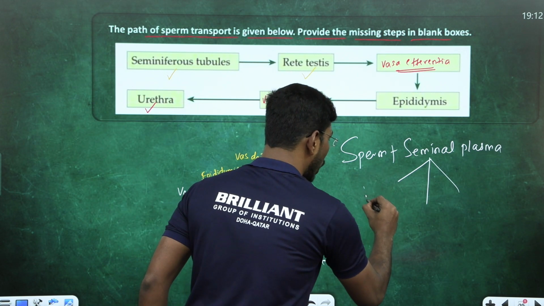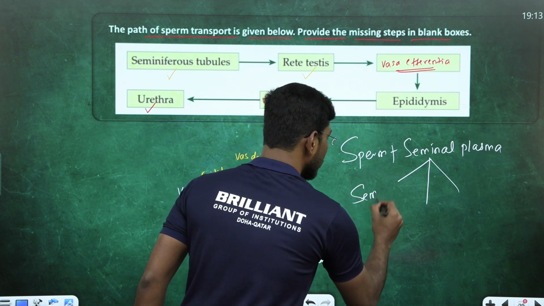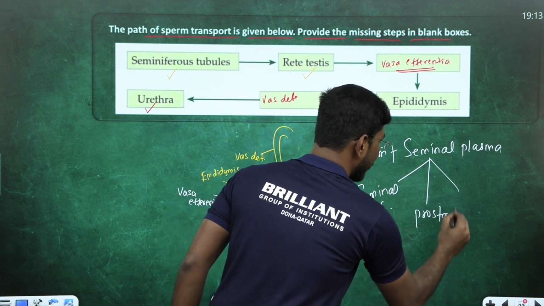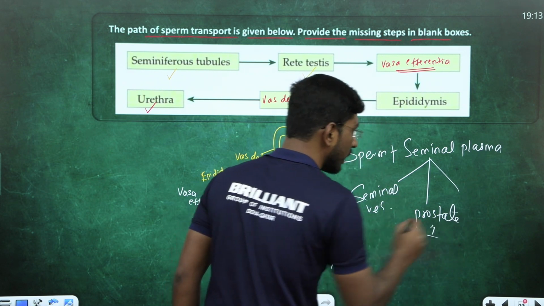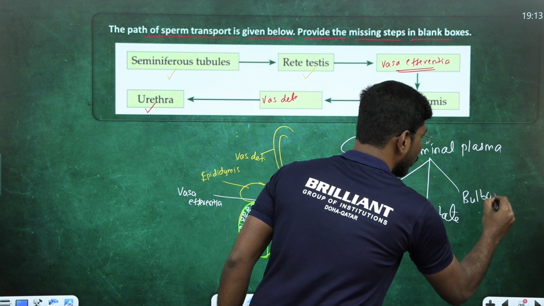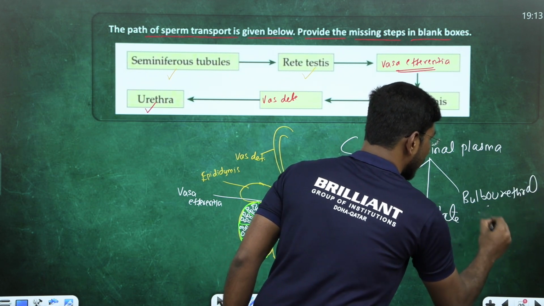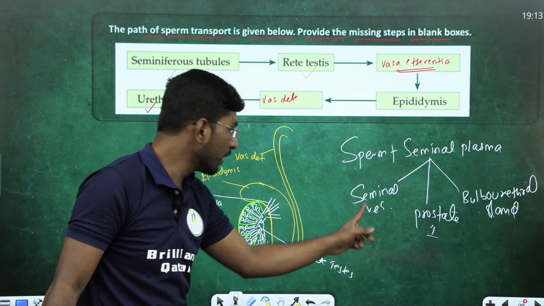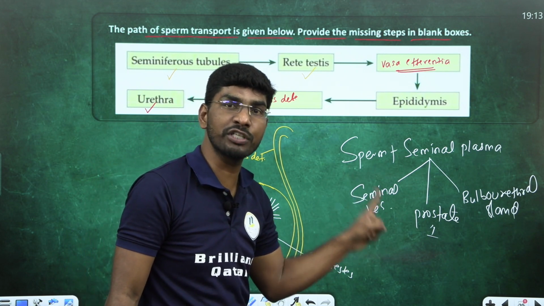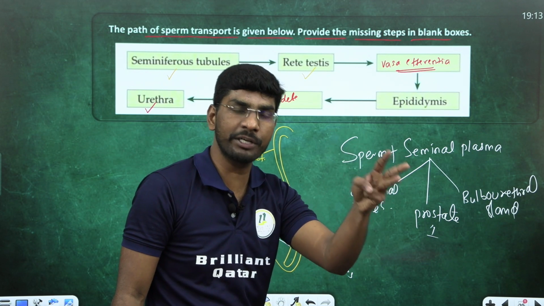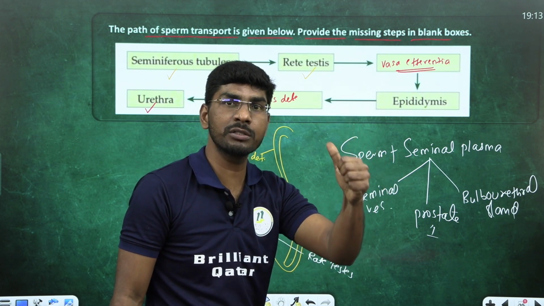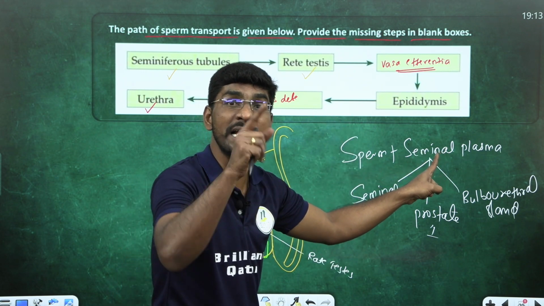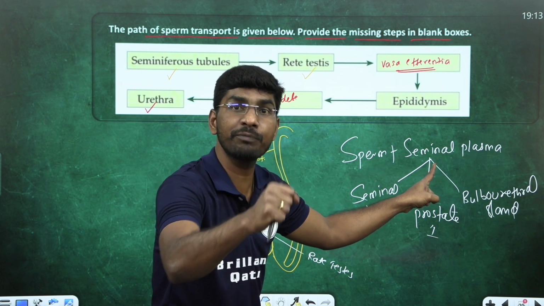What are they? One is called the seminal vesicles. Number two is the prostate gland, which is only one, a donut-shaped structure. The third one is called the bulbourethral gland. These three glands secrete fluid, and that part is called seminal plasma. Seminal plasma includes fructose, enzymes, activators, proteins, calcium ions, and prostaglandin factors. These all provide nourishment and also energy for sperm movement.